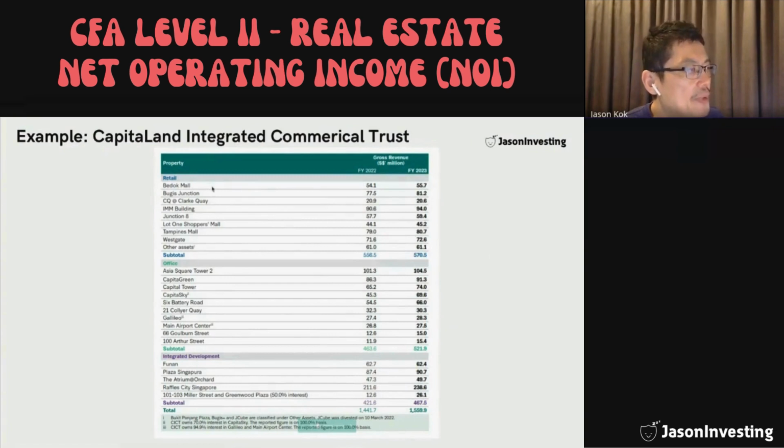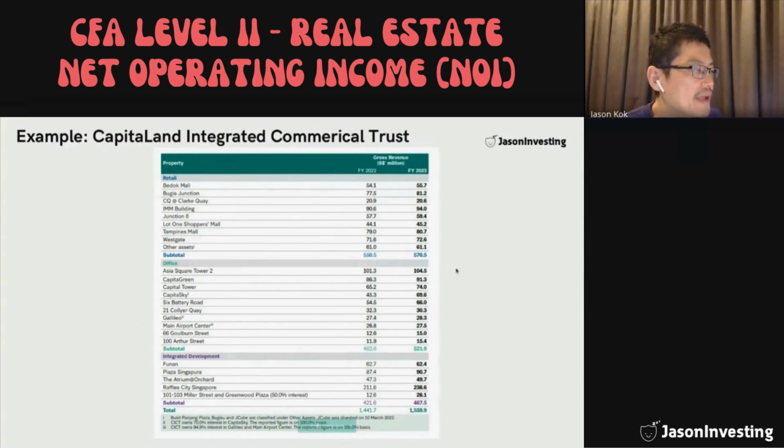From the annual report, we can see the gross revenue broken down into individual properties. For the financial year 2023, we can see, for example, Bugis Junction Mall is $81.2 million. And we can see that it comprises retail, office, and integrated development. So people from Singapore will probably find some of these names familiar.